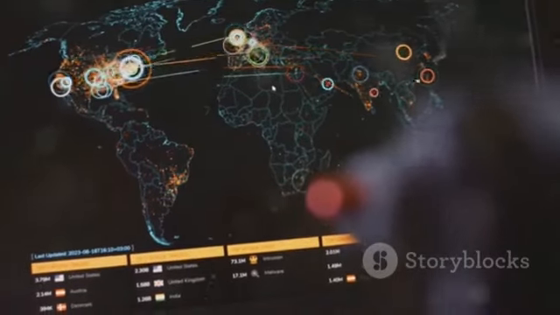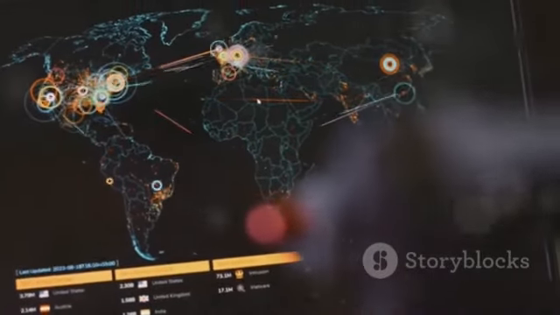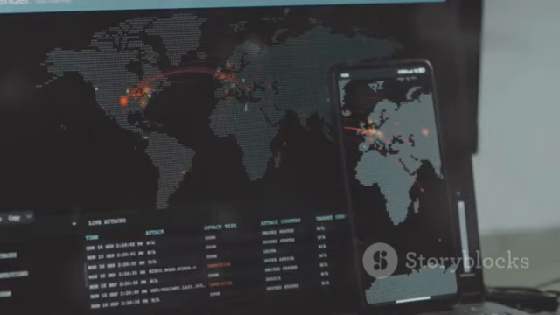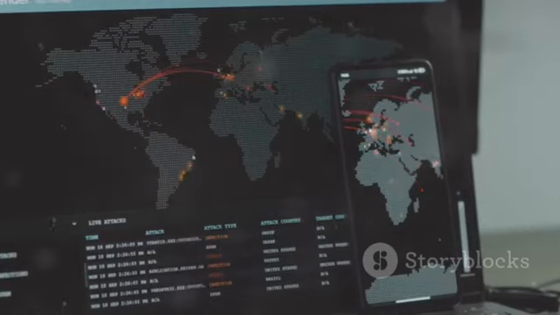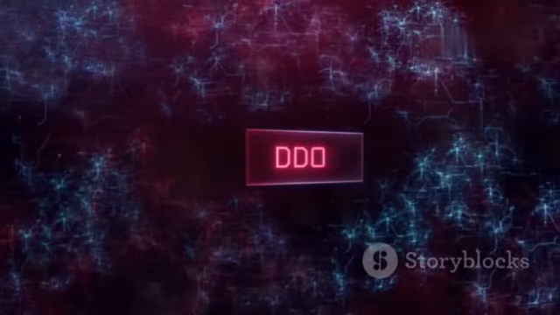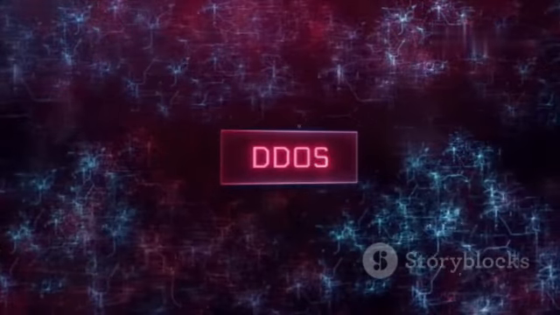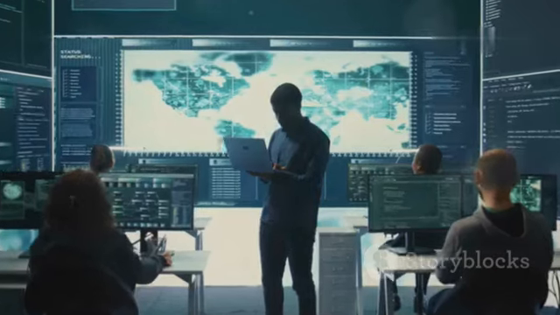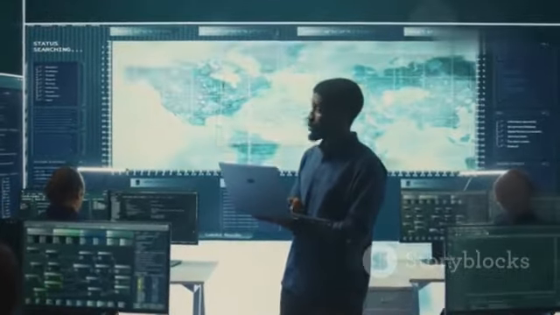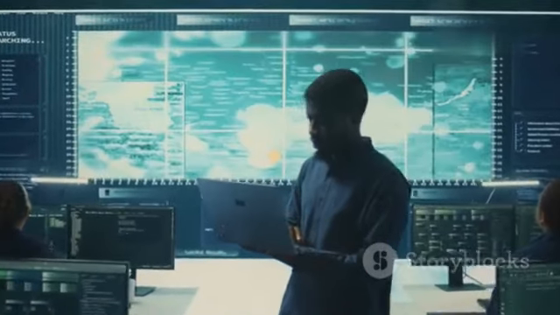Attackers use networks of compromised computers, known as botnets, to launch these attacks. These botnets, often consisting of thousands or even millions of devices, act like digital puppets, flooding the target with traffic. Tools like LOIC, Low Orbit Ion Cannon, make it relatively easy to launch DDoS attacks. By understanding how DDoS attacks work, the tools attackers use, and the potential impact, we can better prepare for and defend against these digital onslaughts.